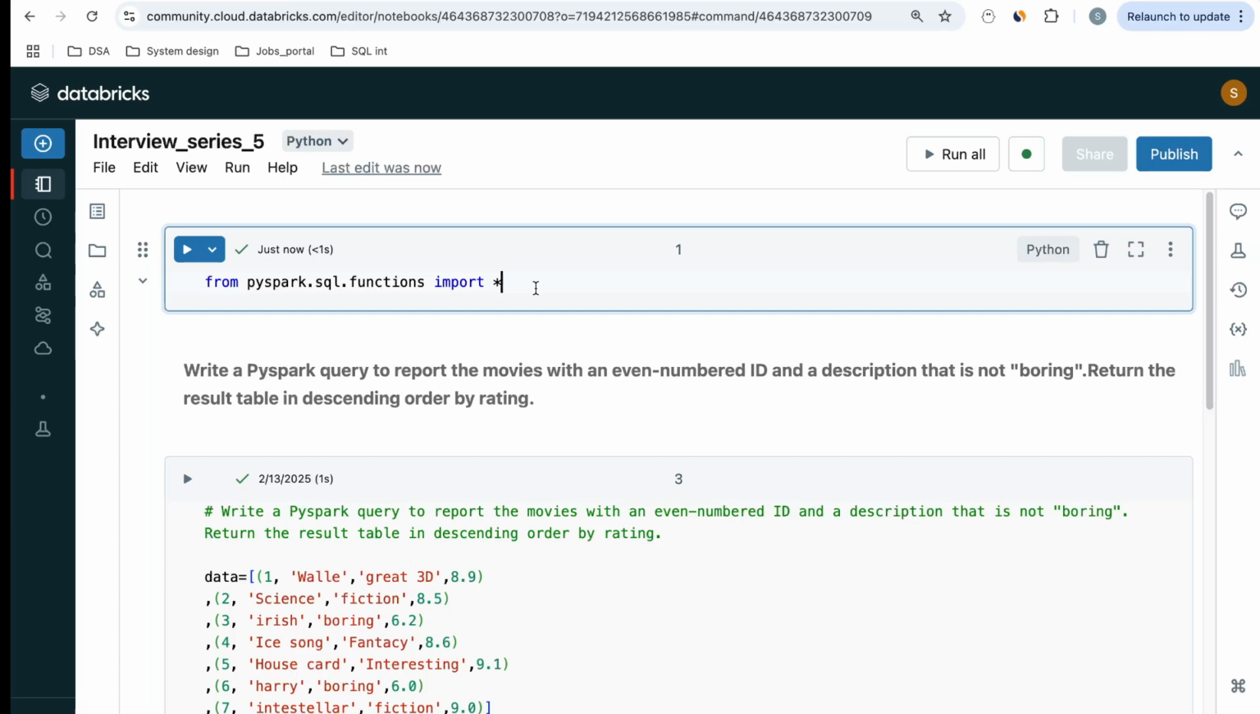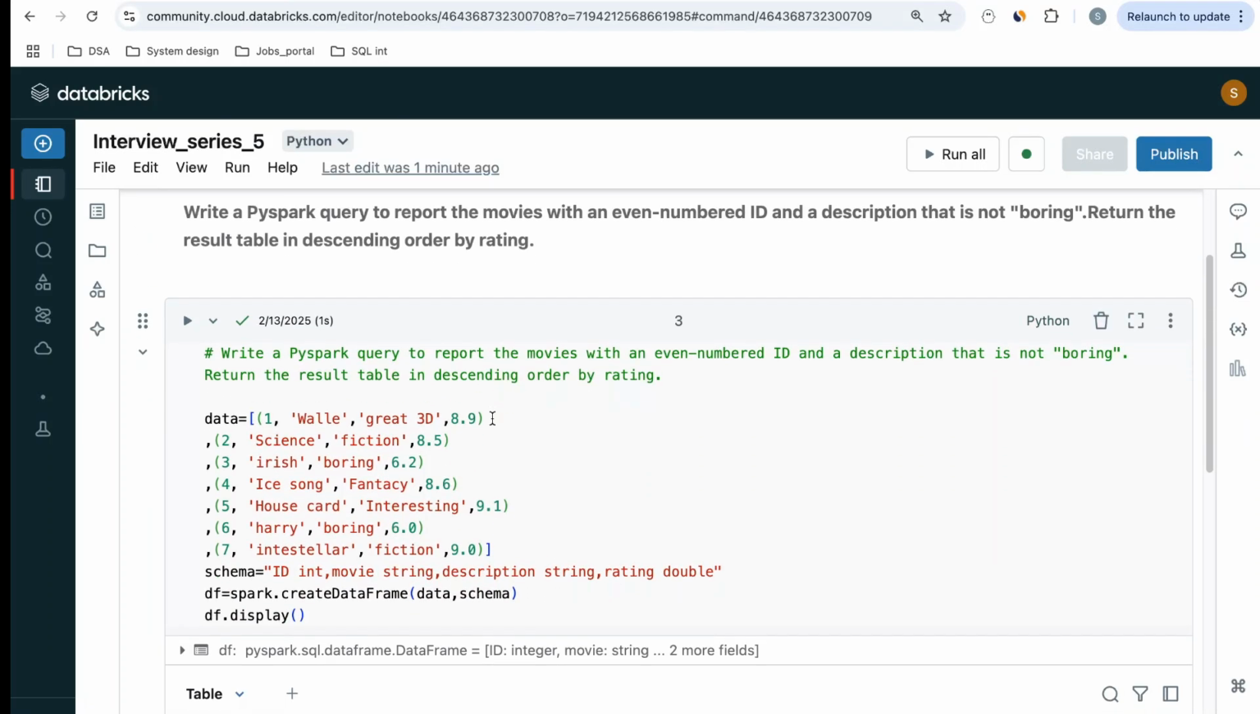So what is the question for today? The question is, write a PySpark query to report the movies with an even number ID and a description that is not boring. Return the result table in descending order by rating. So you need to report the movies which have even IDs and the description is not boring. Then I also need to order the data in descending order by rating.